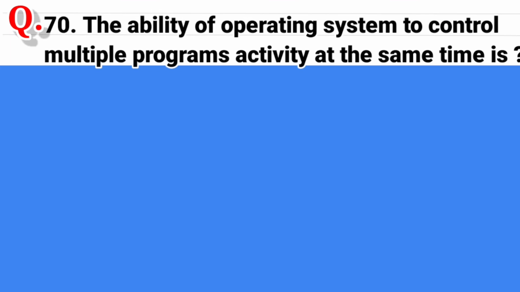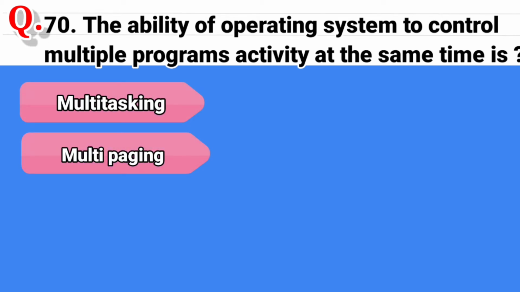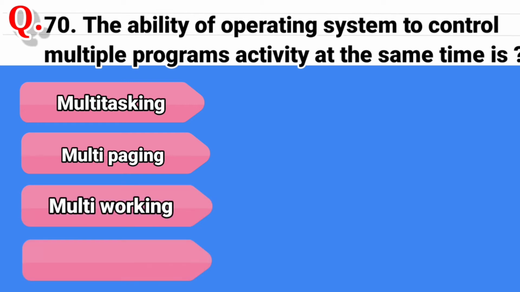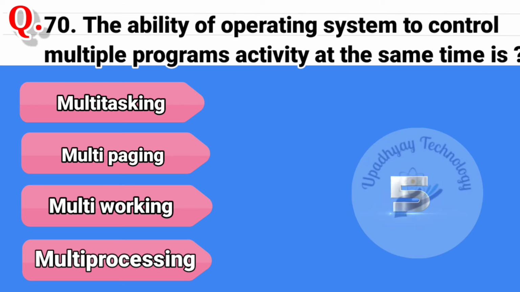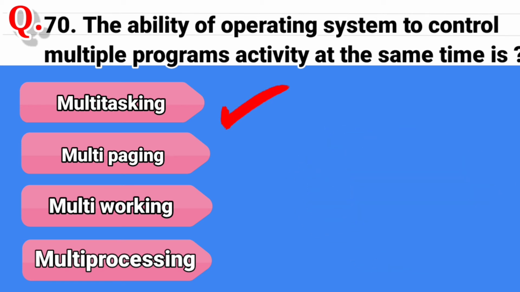Question 70. The ability of operating system to control multiple programs activity at the same time is, and the options are multitasking. Second option is multi-paging. Third option is multi-working. And the last option is multi-processing. And the correct answer is multitasking.